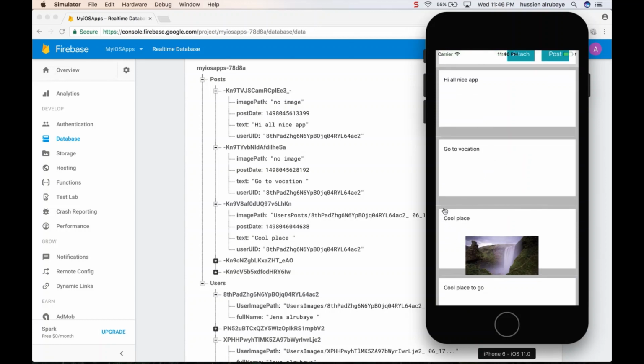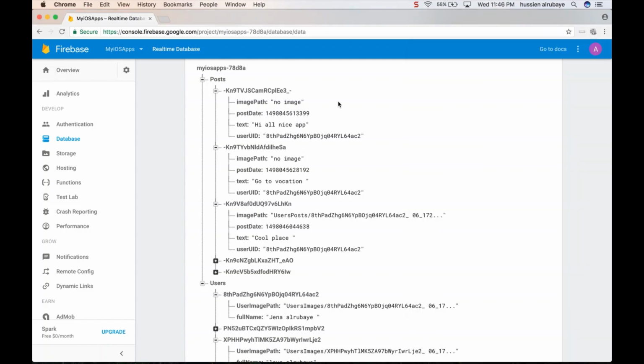We need to see the picture of the person who did the post and the name of him. So how could I do that? Okay, let me take a very basic example, which is this post. Not this one, this one has an image. So this post has an image, has text, and has the user who did the post.